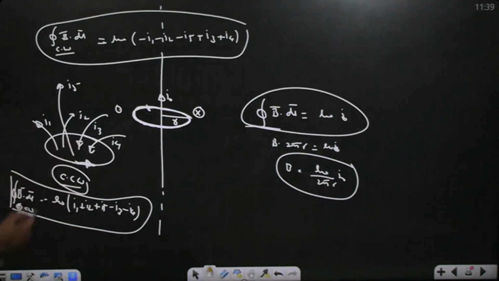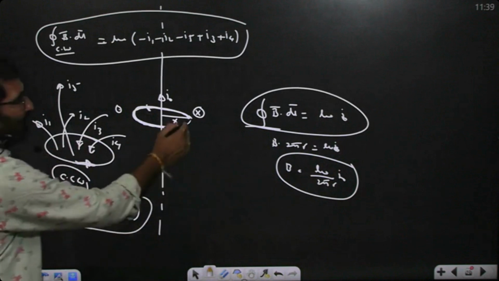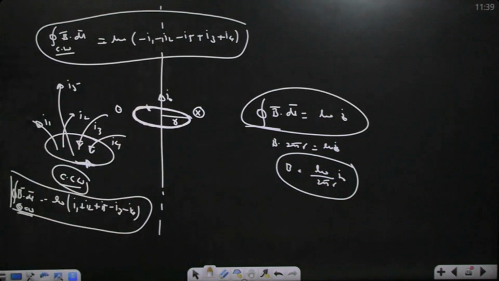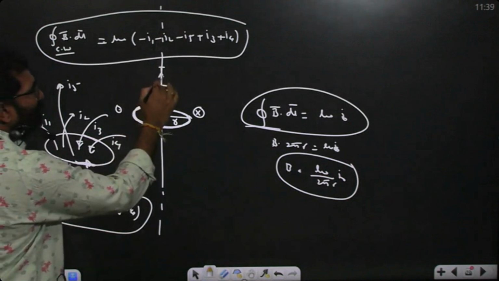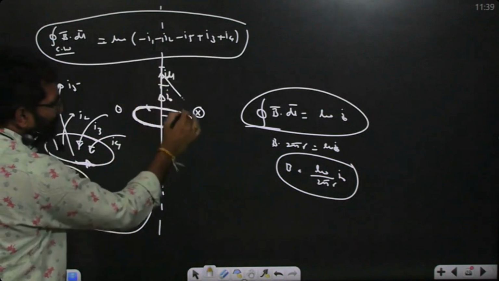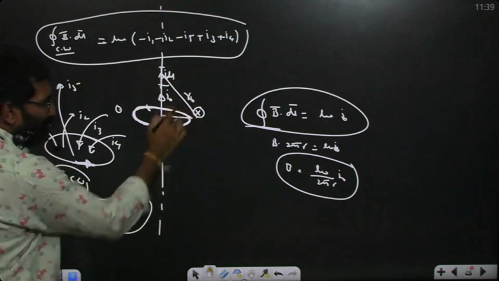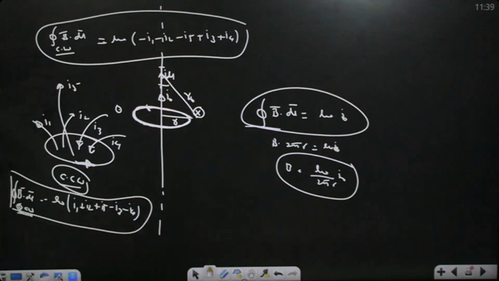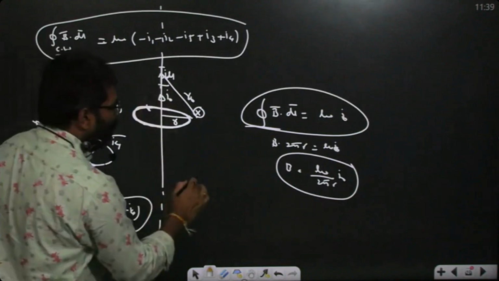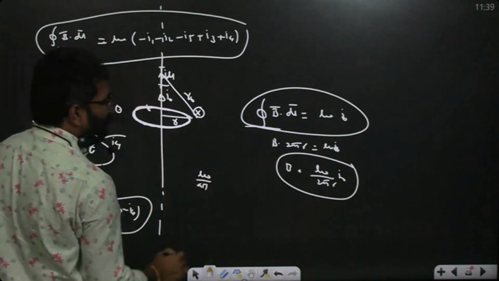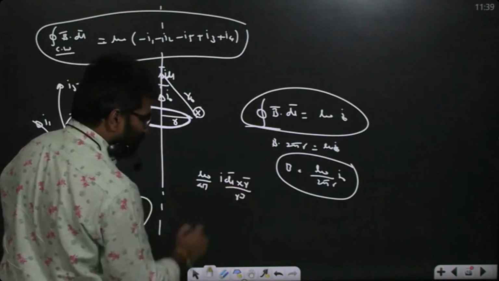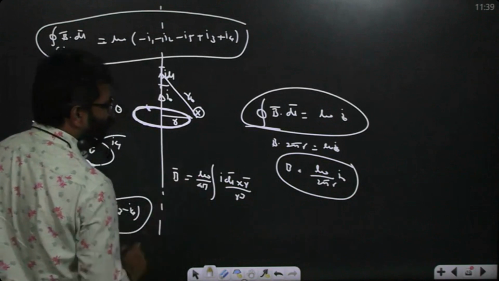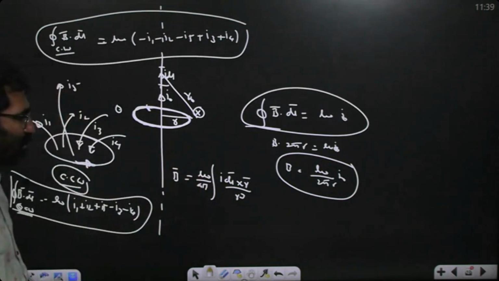Suppose, same concept, if I am using the Biot-Savart law, how do we calculate the magnetic field at any point r? This infinite current carrying wire is given, but how to calculate? Take an ideal element here, I dl element, at a distance r. So what is the field at this point? Mu naught by 4 pi, I dl bar cross r bar by r cube. I am just taking the magnetic field at that particular point.